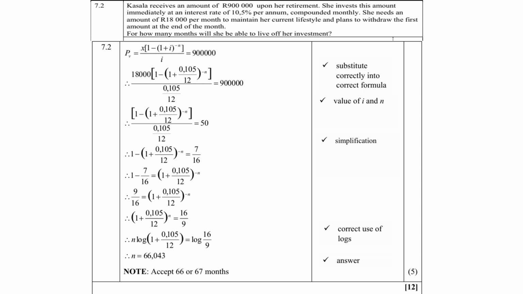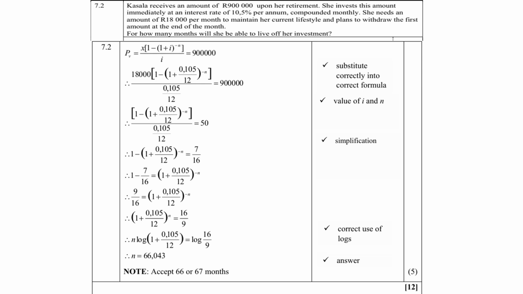So if they ask for time, then you should know this will involve n, and of course it will involve logs. That bell should ring in your head immediately. And of course, now it is present value because we want the money now, isn't it? So therefore, the formula for present value, x into (1 minus (1 plus i) to the power of negative n), don't forget now, over i, equals 900,000. Right. So do your substitutions. Again, remember, where is i coming from? And of course, remember, it's monthly, so it's always divided by 12. Don't forget that. And remember, n must be solved.